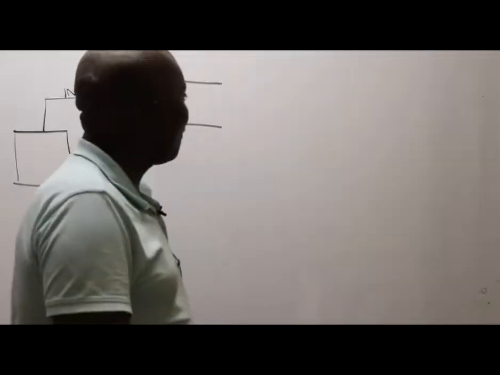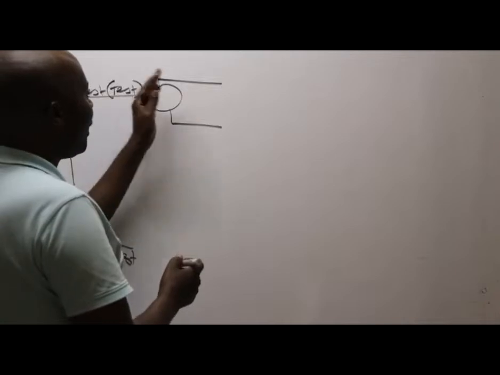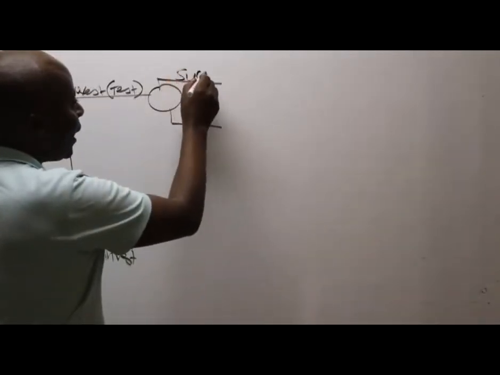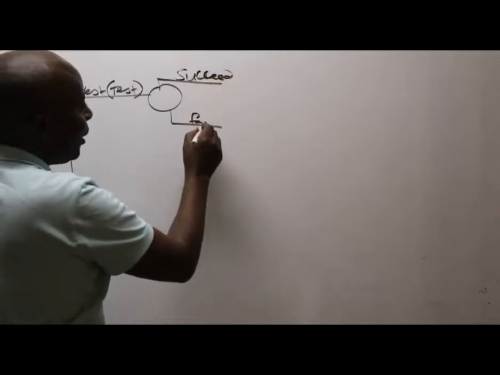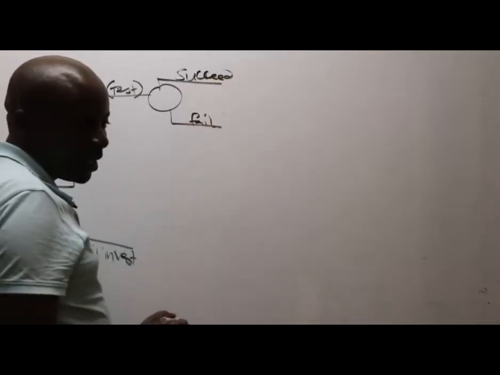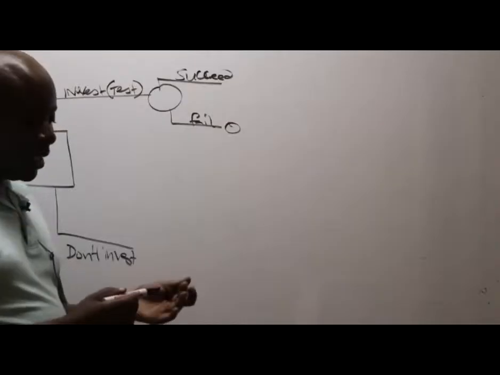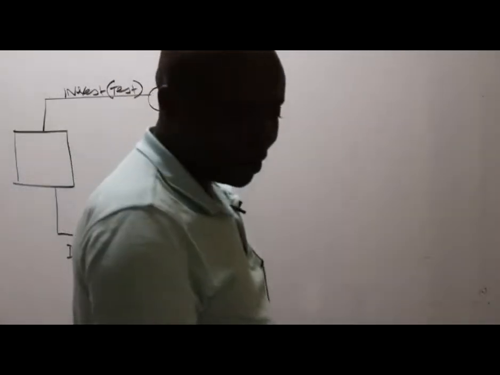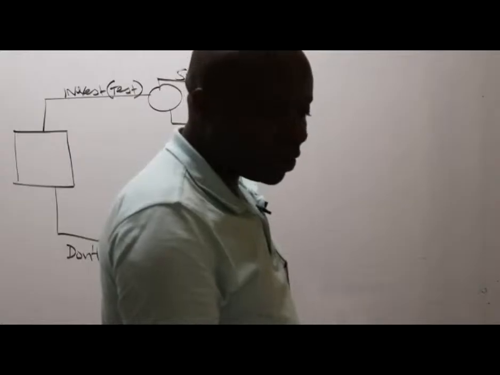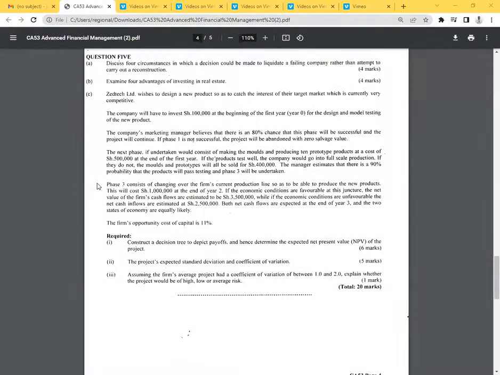So listen to me very well. This test, we could either succeed or fail. And if we fail, what have they told us? That we shall be able to sell them without realizing anything much. We're not going to realize anything whatsoever. That's what they've told us: the company's marketing manager believes that there is an 80% chance that this phase will be successful and the project will continue. If phase one is not successful, then the project will be scrapped or abandoned with zero salvage value. So we have got 80% and 20%.